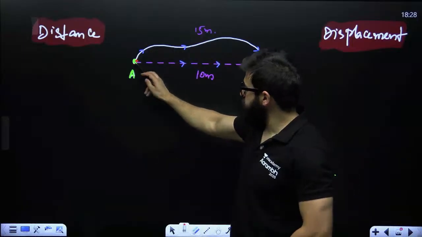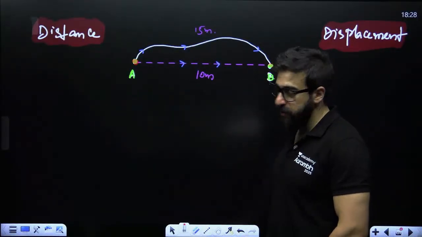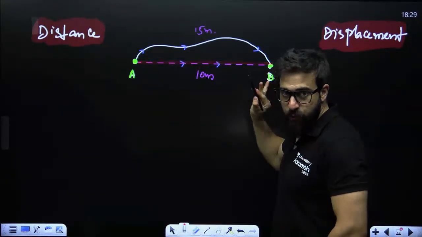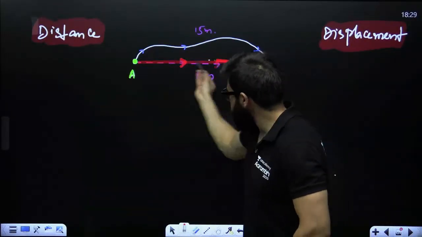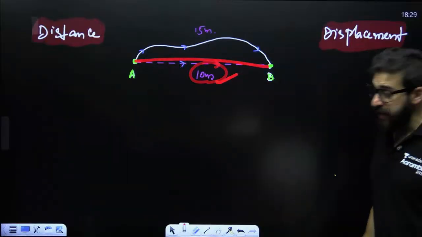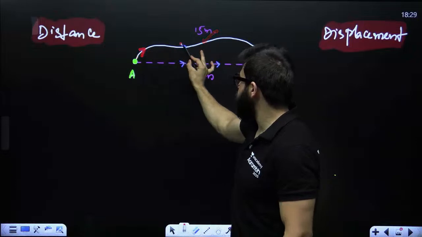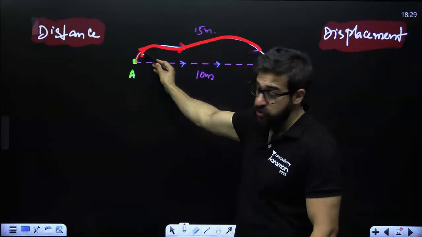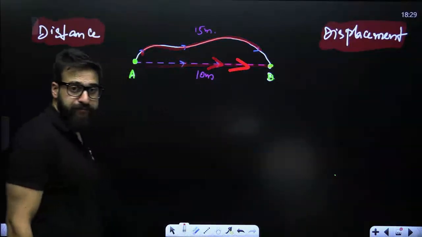But when you join point A and point B, in that particular case, this is the shortest distance between A and B, and its length is only 10 meters. And if you compare, the upper path does not have a proper direction, here the direction is this, here it is downward. But this one has a unique direction, it is towards B.